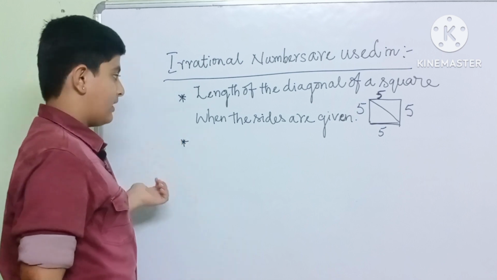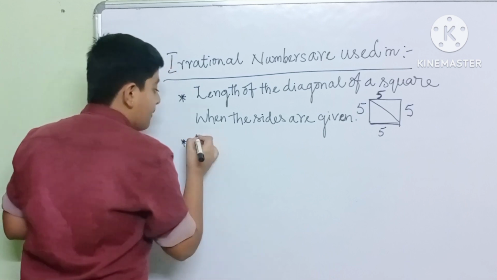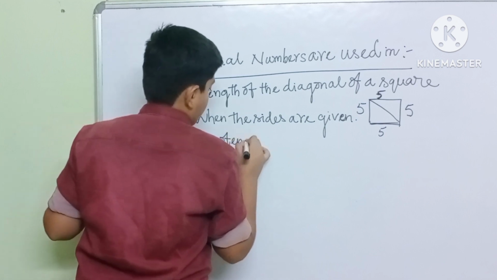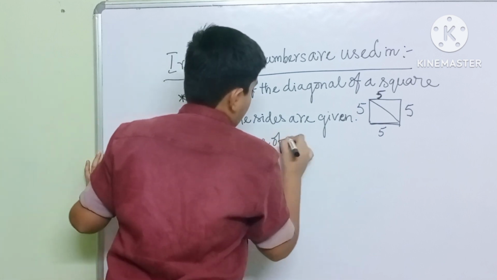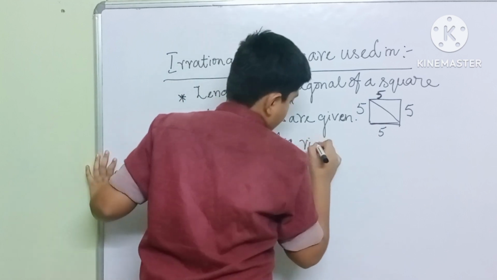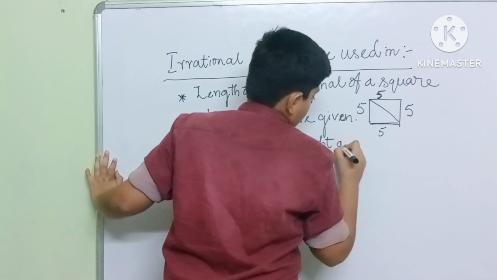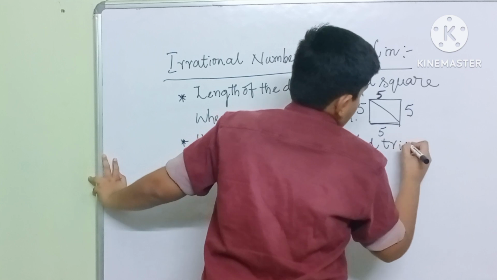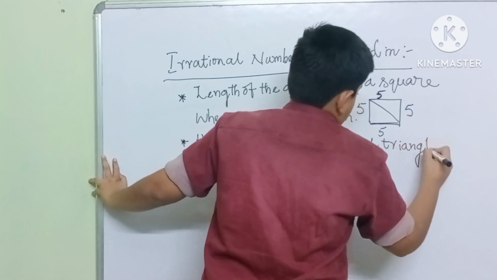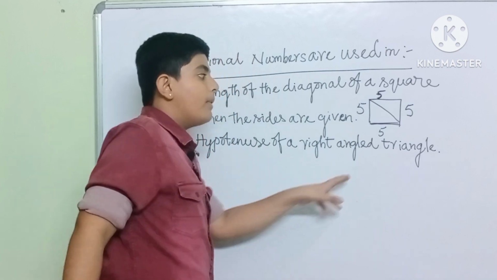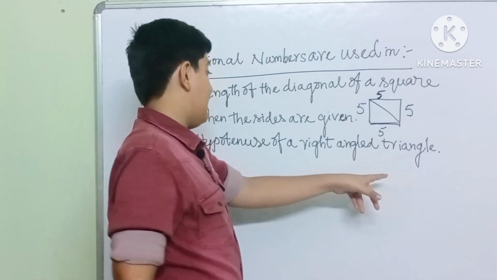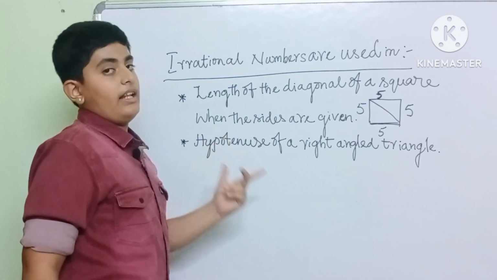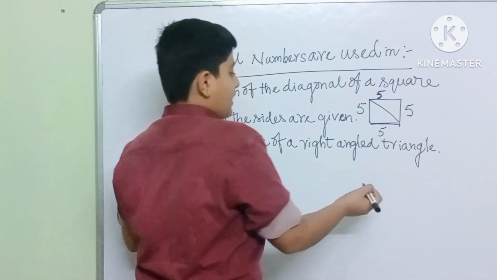The second use is finding the hypotenuse of a right angle triangle. We know about triangles, right angle triangles, and the hypotenuse, which we have studied in our previous grades. Let me tell you again.